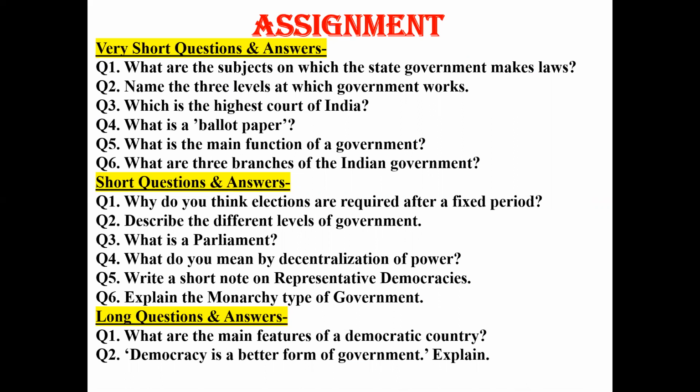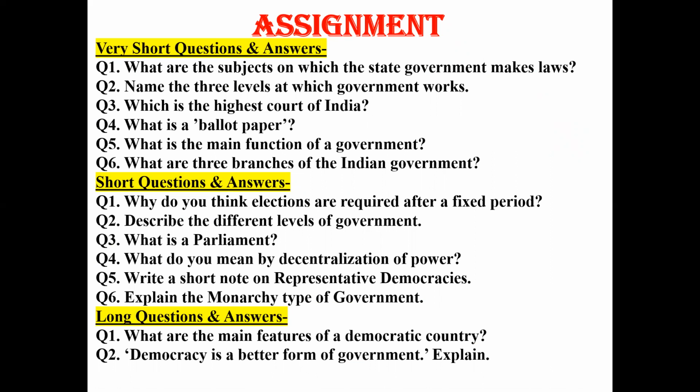Short questions and answers. Question number 1. Why do you think elections are required after a fixed period? Question number 2. Describe the levels of government. Question number 3. What is a parliament? Question number 4. What do you mean by decentralization of power? Question number 5. Write a short note on representative democracies. Question number 6. Explain the monarchy type of government.